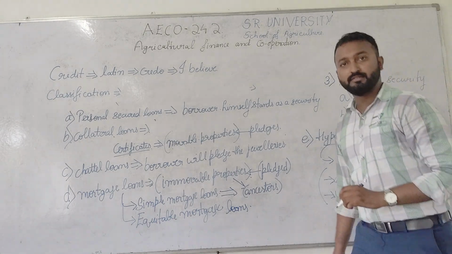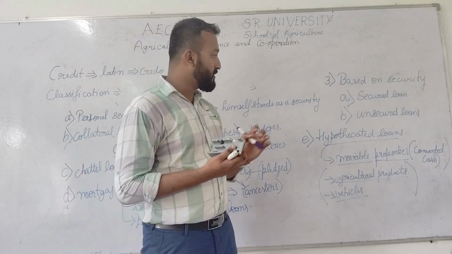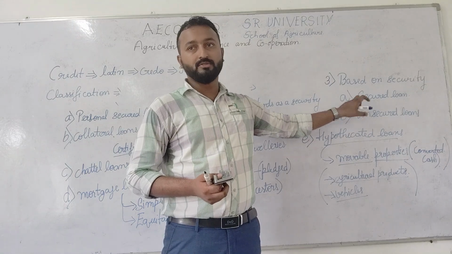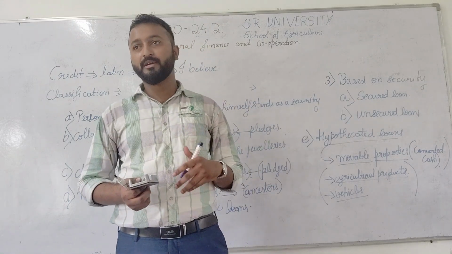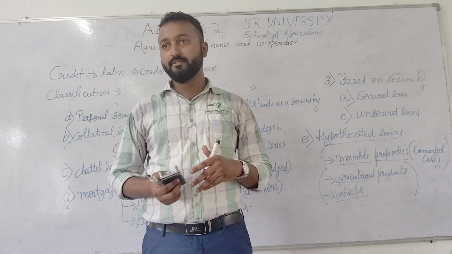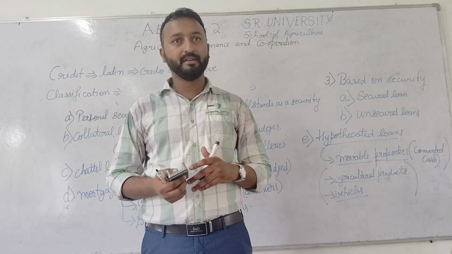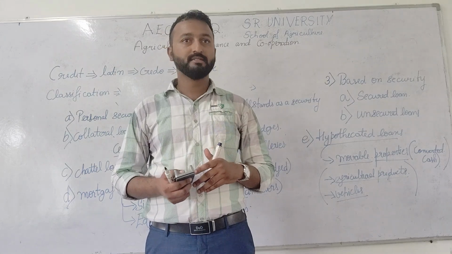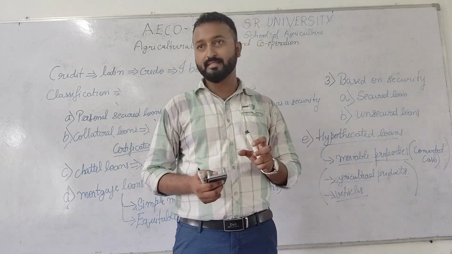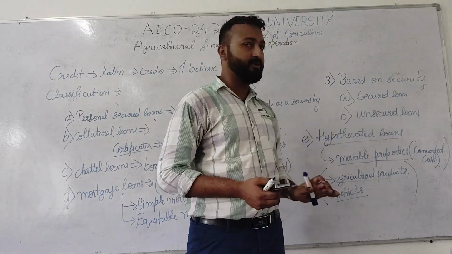This is based on security. The next classification is unsecured loan. Unsecured loan, as I already told, by the name itself it tells you there is no security for this particular loan. So if the transaction of a loan is done between relatives or between friends, we can't tell them to pledge any property or any jewelry or anything. That's why loans where the transaction is between relatives or friends are called unsecured loans.